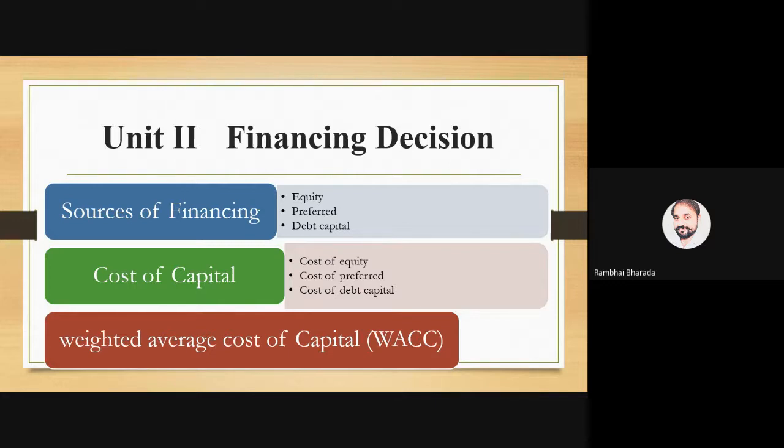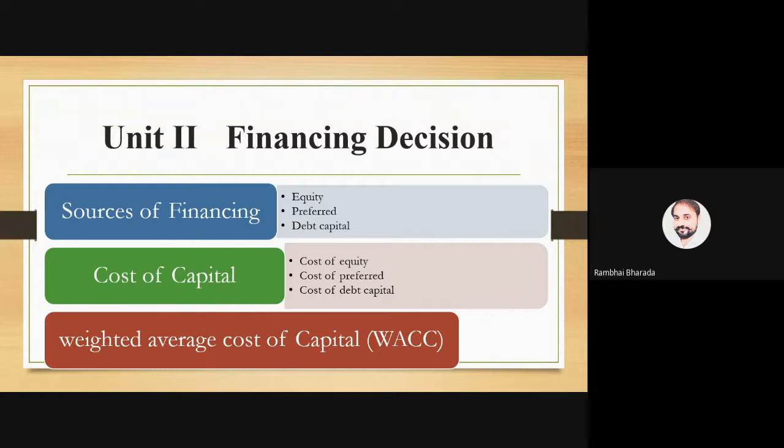So first, from where we can get the money. The second point, and unit 2 is cost of capital. Your cost of capital means if I get the loan from the bank, at which cost I'm in a position to utilize or to get the loan from the bank.